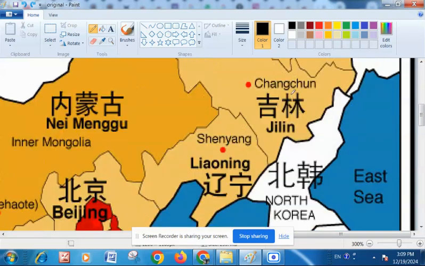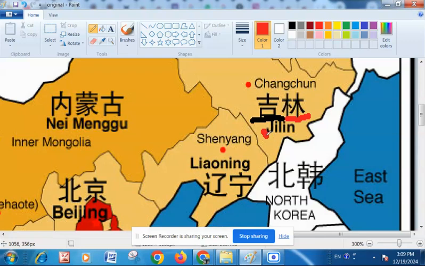Coming down to the next province, we see again two drawings. This is the first drawing. This is the second one. There are two drawings, so this is a disyllabic word. It's a two-syllable word. So let's see the first initial and first final.